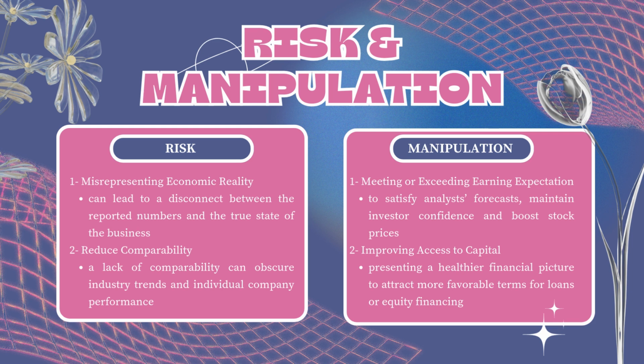Manipulation occurs when management intentionally exploits the flexibility in accounting standards to distort financial results and mislead stakeholders: meeting or exceeding earnings expectations to satisfy analysts' forecasts, maintain investor confidence, and boost stock prices; and improving access to capital, presenting a healthier financial picture to attract more favorable terms for loans or equity financing.